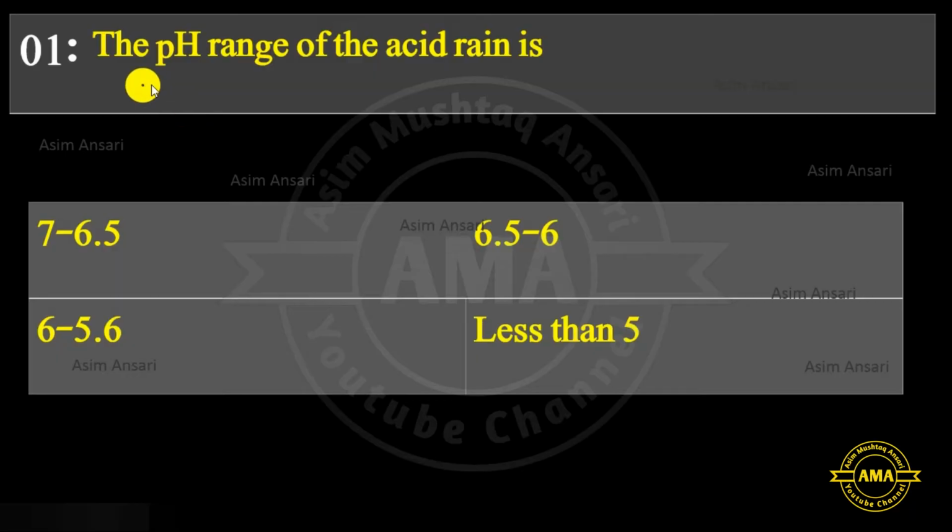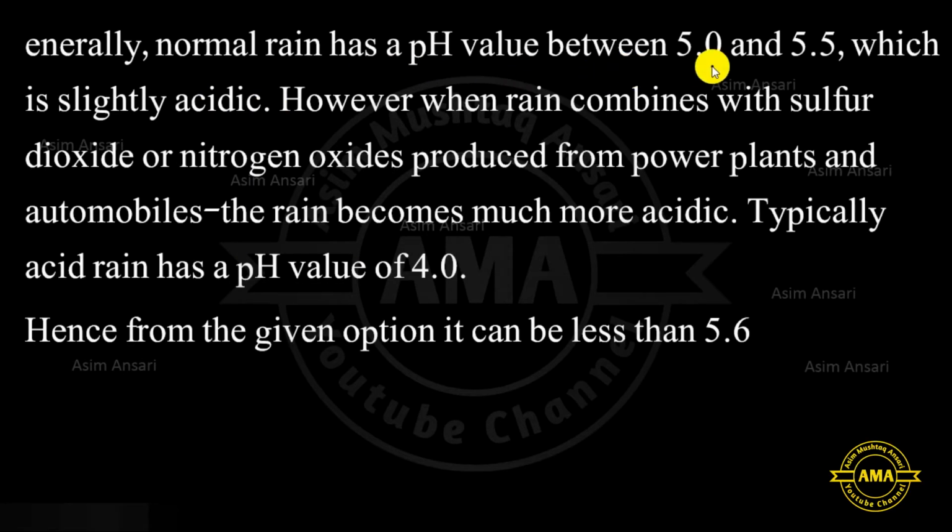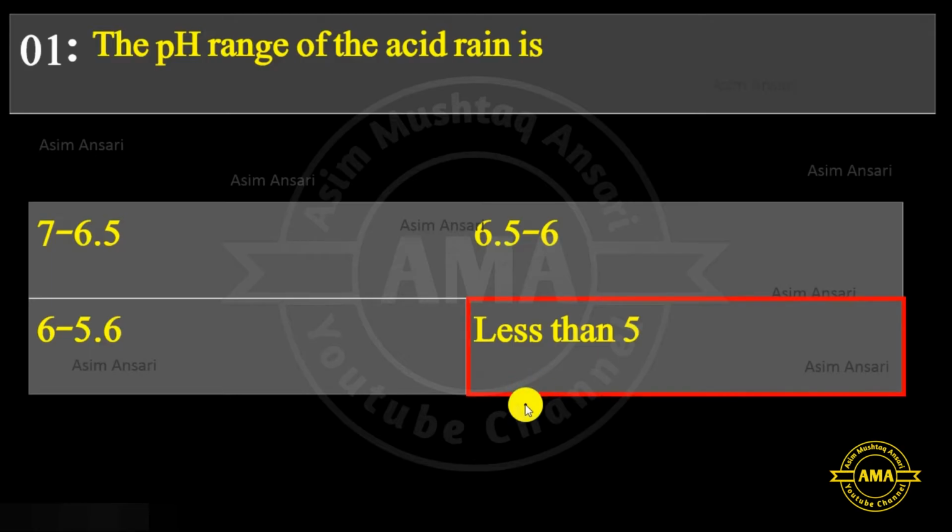First MCQ: the pH range of acid rain is 7 to 6.5, 6.5 to 6, 6 to 5.6, or less than 5. Generally, normal rain has a pH value between 5 and 5.5, which is slightly acidic. However, when rain combines with sulfur dioxide or nitrogen dioxide produced from power plants and automobiles, the rain becomes much more acidic. Typically, acid rain has a pH value of 4. Hence, from the given options, it is less than 5. So, the exact answer is less than 5.